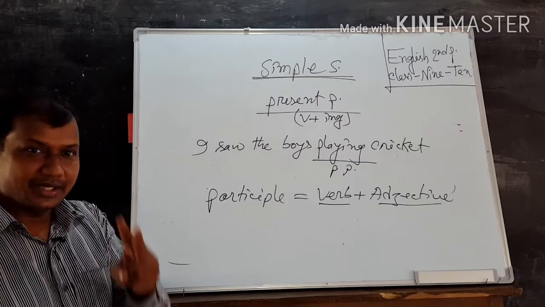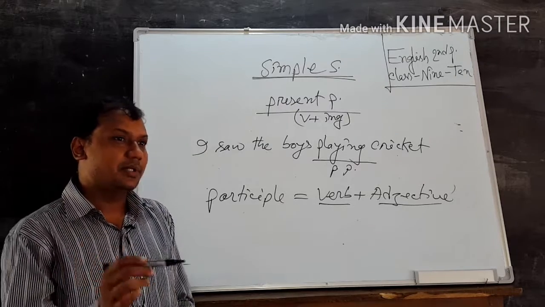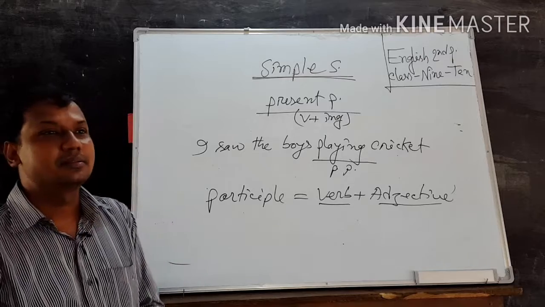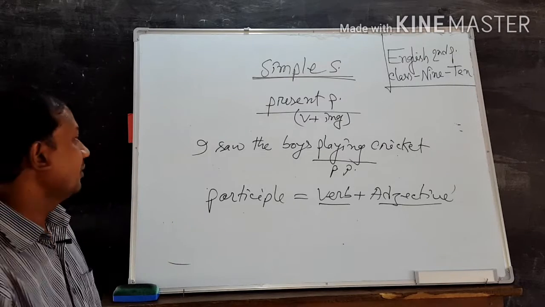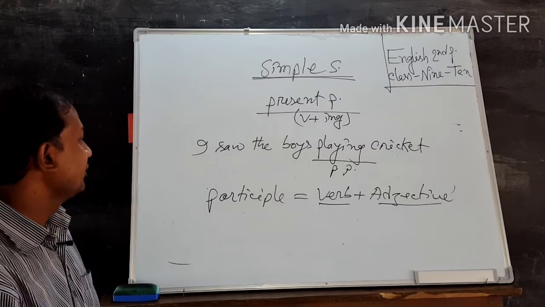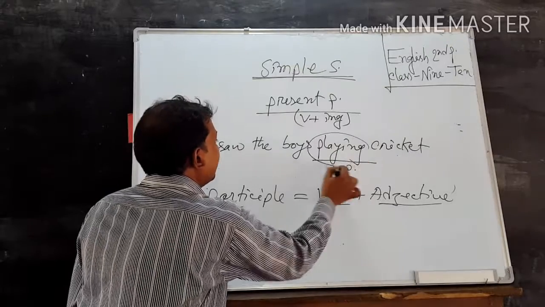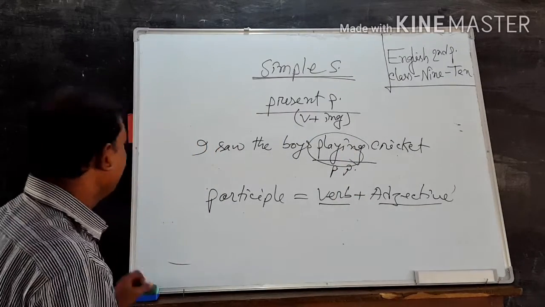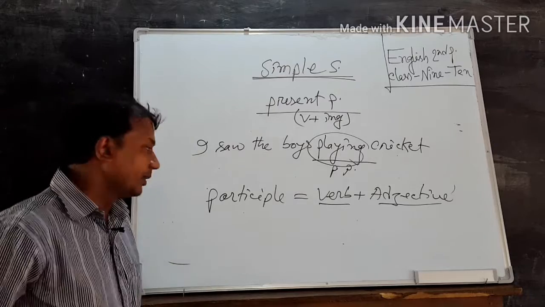And three kinds of participle: present participle, past participle, and perfect participle. Today I am teaching you only present participle. To make a simple sentence using present participle: I saw the boys playing cricket. Here playing is a present participle and it is a simple sentence.